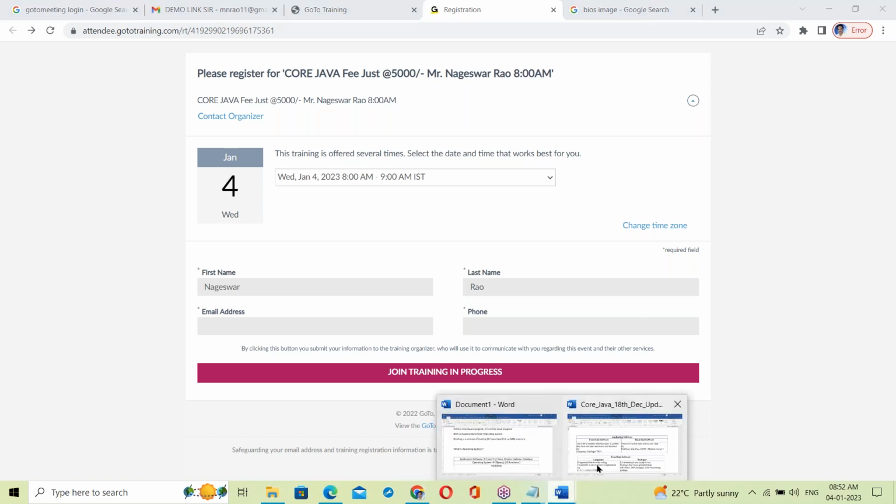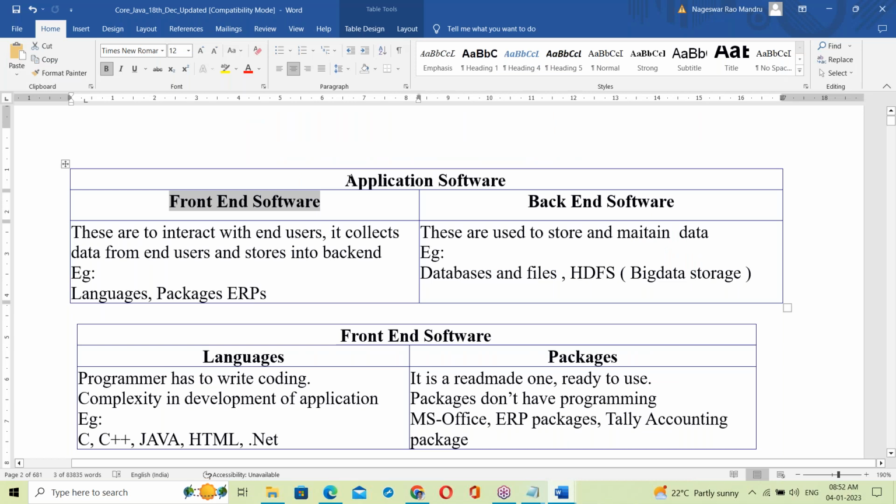So in application software there is a front end and a back end. The front end interacts with end users, collects data from them, and stores it in the back end. The back end stores and maintains data, for example databases and files.